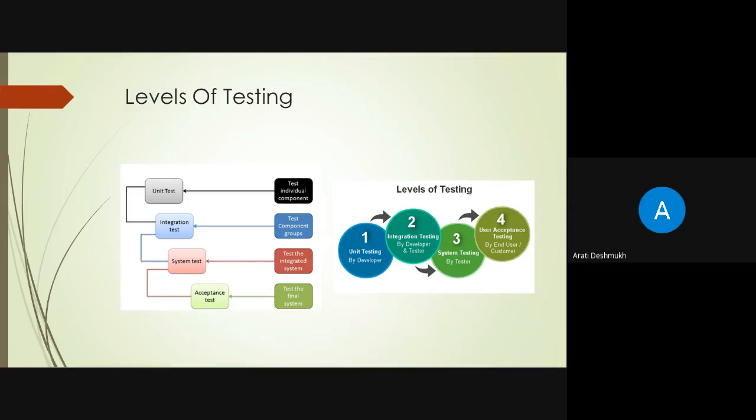Moving on to levels, there is unit testing, integration testing, system testing, and acceptance testing. We are watching it briefly. There are different methodologies used at each level of testing. Unit testing is done by the developer. Integration testing is done by the developer and the tester. System testing is done by the tester, and user acceptance testing is done by the end user or the customer.